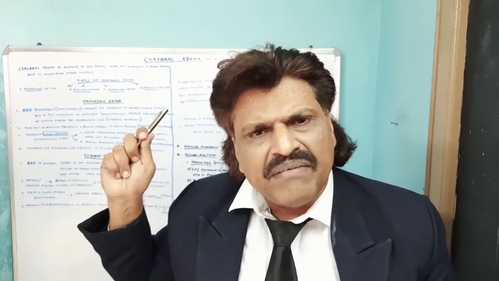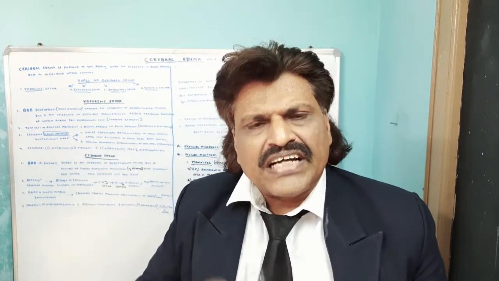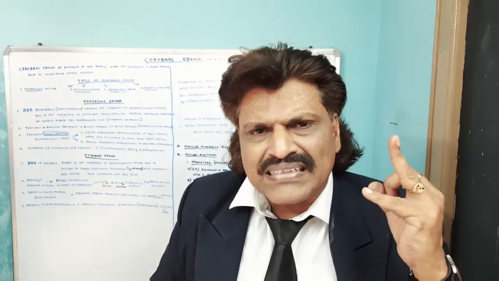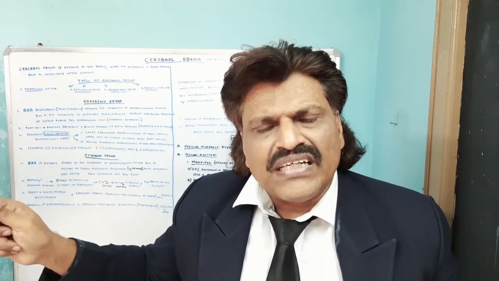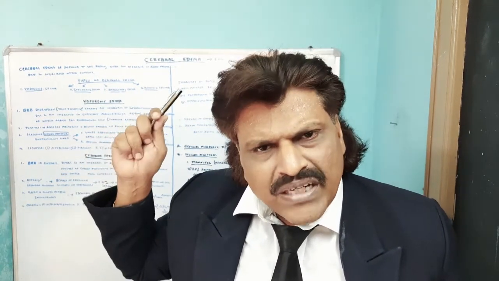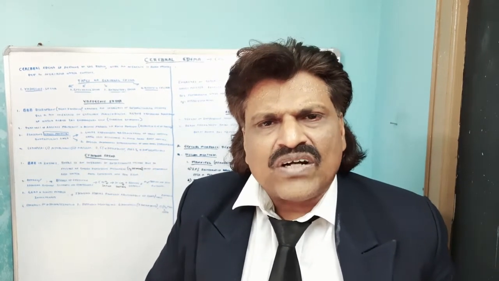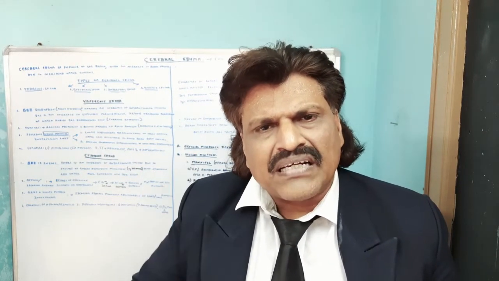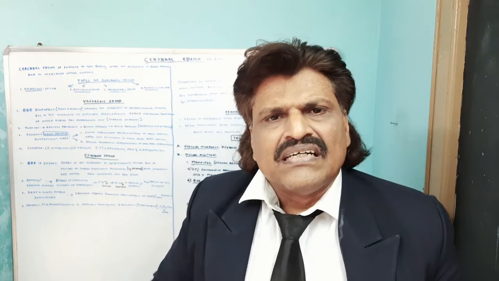So the basic differences between vasogenic edema and cytotoxic edema are that vasogenic edema is because of the blood-brain barrier disruption. In cytotoxic edema, the blood-brain barrier is intact. Vasogenic edema affects the white matter only, whereas the cytotoxic edema affects the white matter as well as the gray matter.